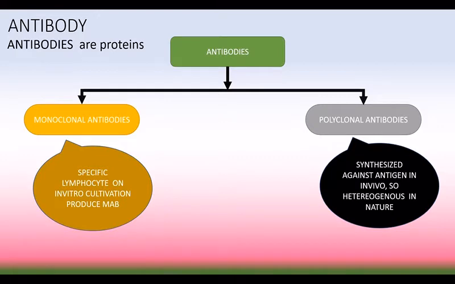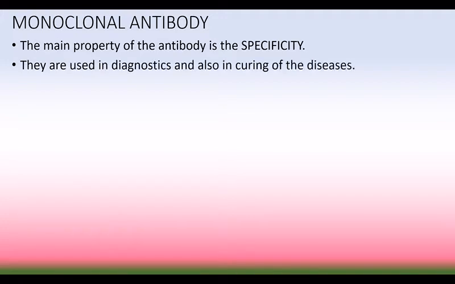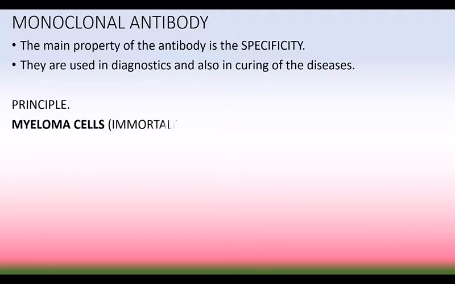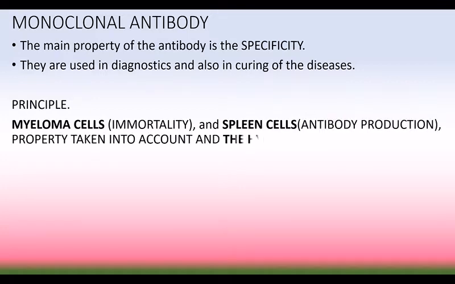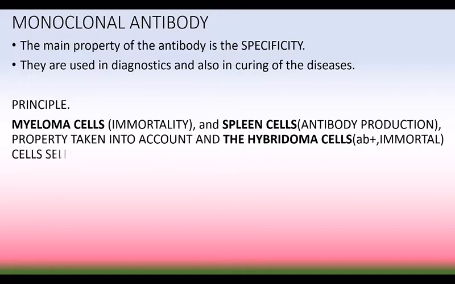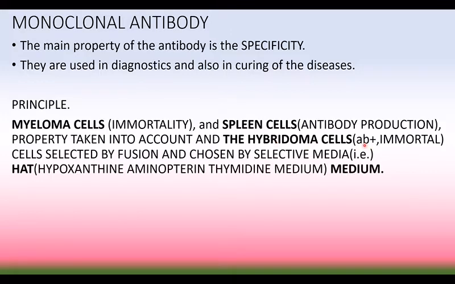Now we can see about monoclonal antibody. The main property of the antibody is the specificity. They are used in diagnostics and also for curing many diseases. The principle of production is the myeloma cell. Myeloma cell is the cancer cell, so it is immortal in nature, and spleen cell has the property of antibody production. These properties are taken into account and the hybridoma cell should be produced. The hybridoma cell has the property of antibody production and is also immortal in nature.